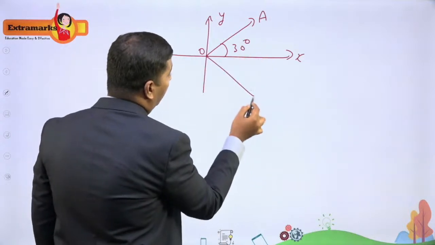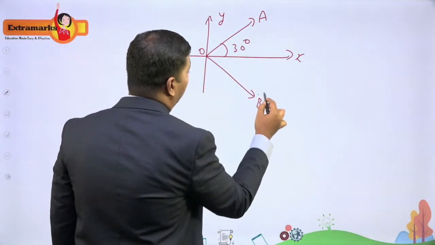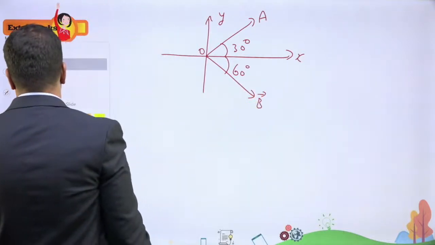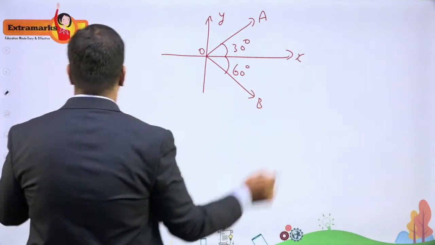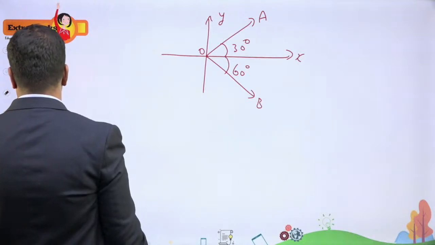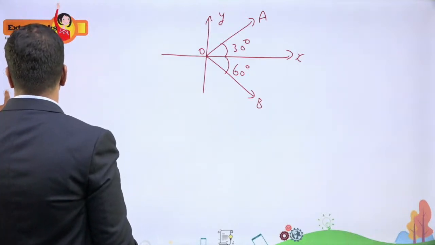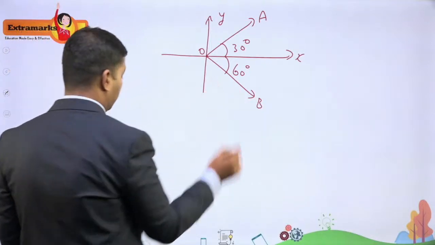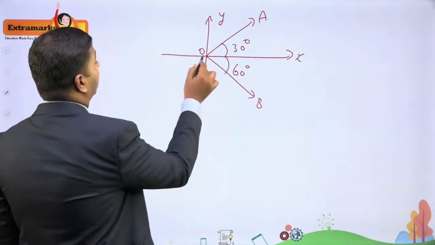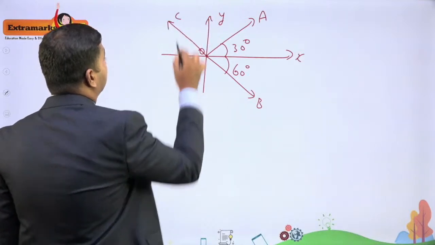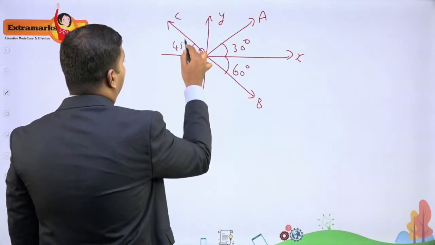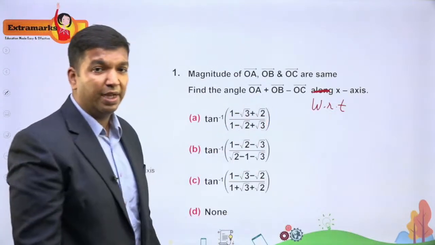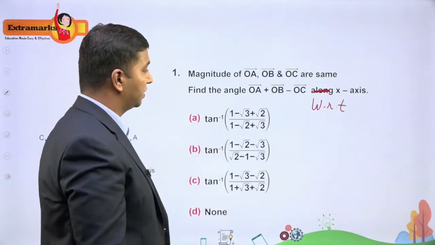Then you have vector OB, which makes an angle of 60 degrees. Finally, I have vector OC, which makes an angle of 45 degrees. Now I need to get the resultant here, OA plus OB minus OC.